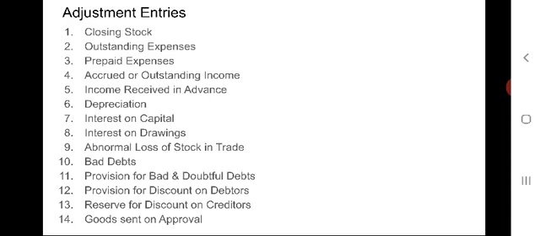For example, a business enterprise received rupees 900 as interest for 3 years. Then in the first year only 300 of the interest will be said to be the income and the remaining 600 will be carried forward as a liability. If income received in advance appears in the trial balance, it will be shown on the liabilities side of the balance sheet and is not shown in the income statement.